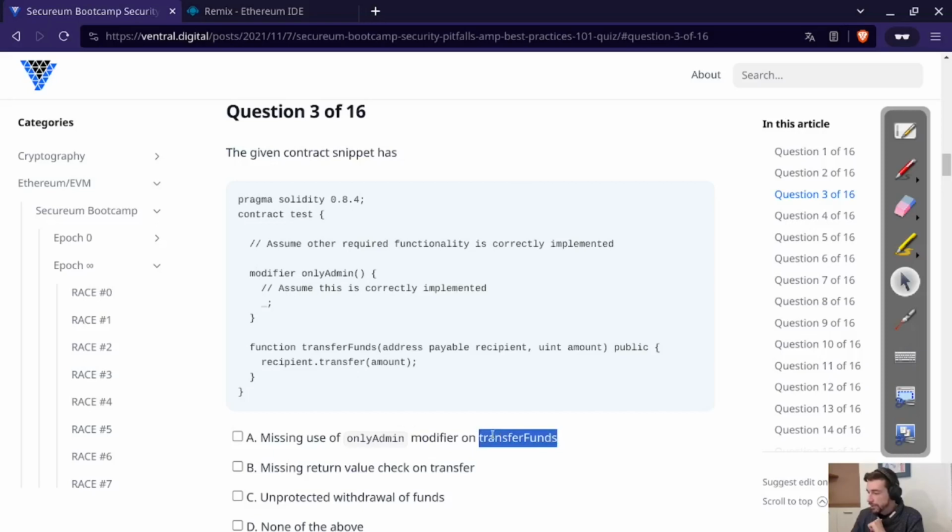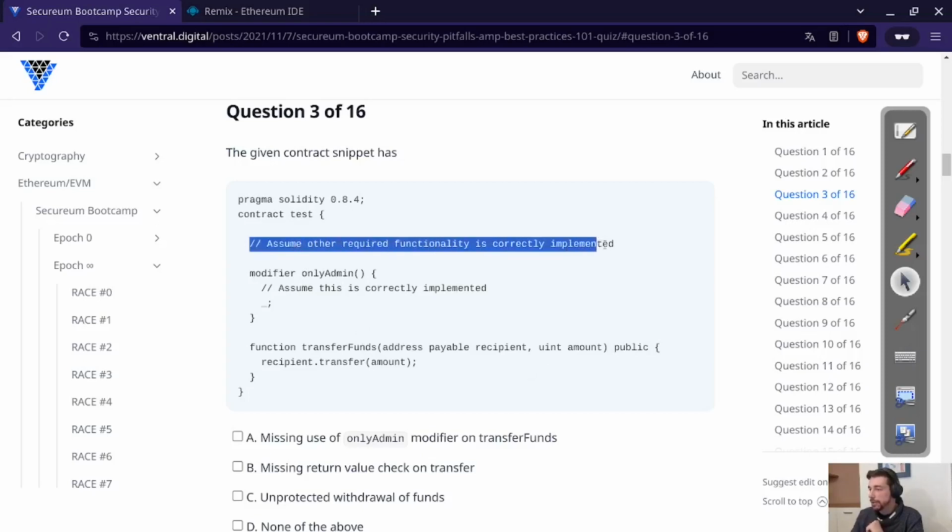We also see that there is the transfer funds function, and we also can see here that it is public and it does not have any modifier. We are furthermore to assume that other required functionality is correctly implemented.